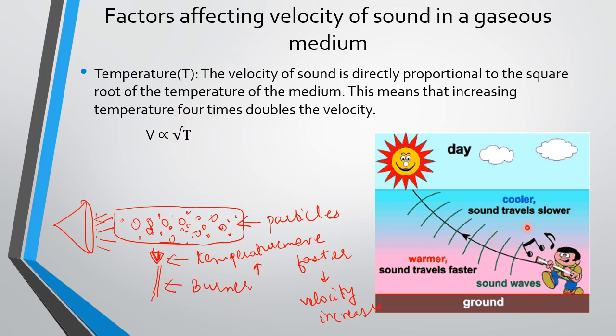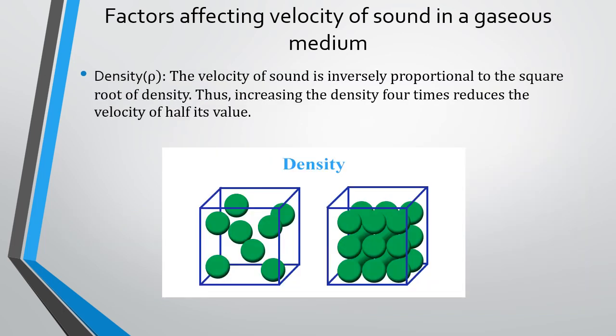So this is an example they have given. When it is cooler, the sound travels much slower, and when it is warmer, the sound travels faster. Understood the factor which affects the velocity of sound, that is temperature. Next, the next factor is the density.